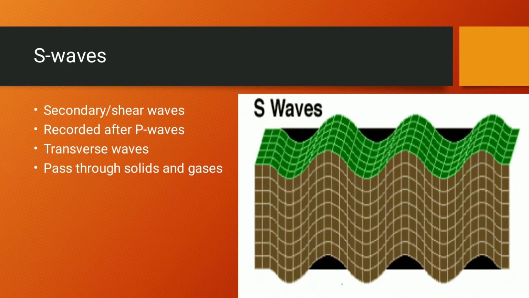S waves are also known as secondary waves or shear waves. They are recorded just after P waves on a seismogram. These are the transverse waves, which means that they travel perpendicular to the direction in which the wave is moving. They can pass through solids and gases, but not liquids.